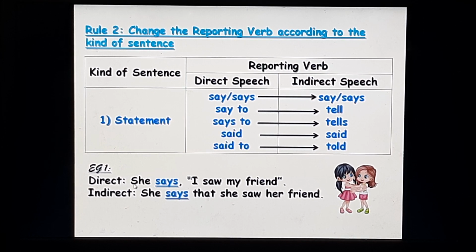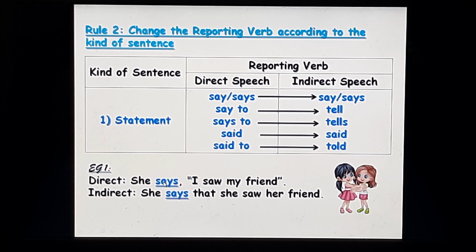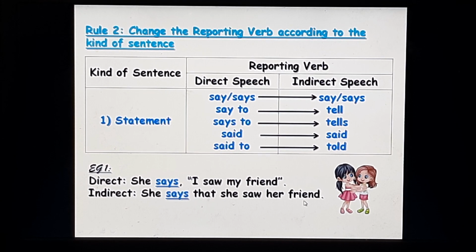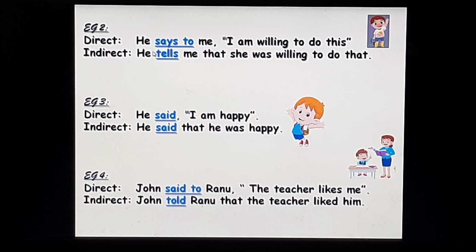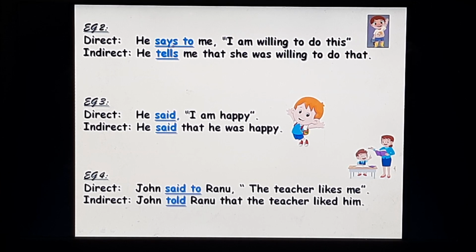Now let's see the examples. She says, "I saw my friend" in the direct speech. Now, says will remain says in the indirect speech. She says that she saw her friend. He says to me, "I'm willing to do this." Now, says to will change into tells in the indirect. He tells me that he was willing to do that.